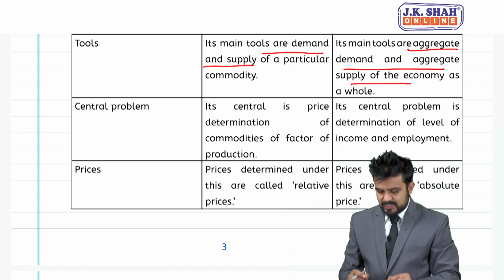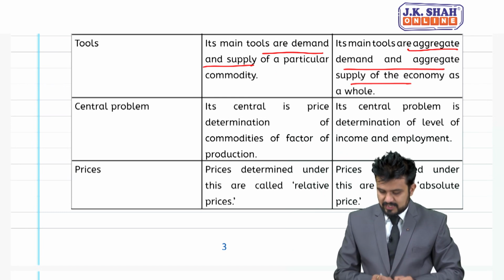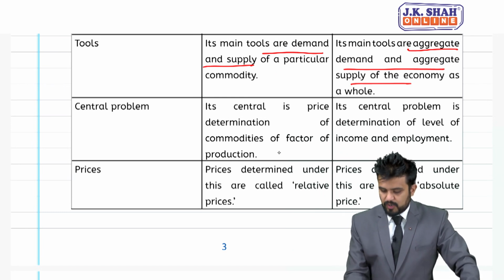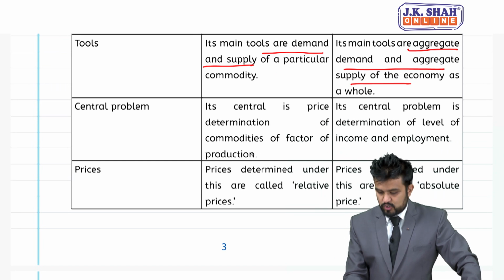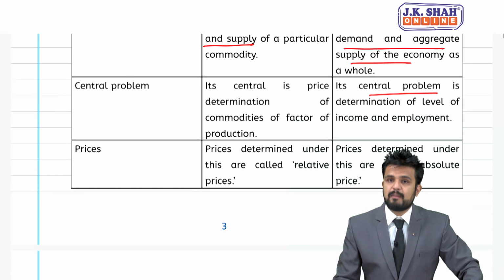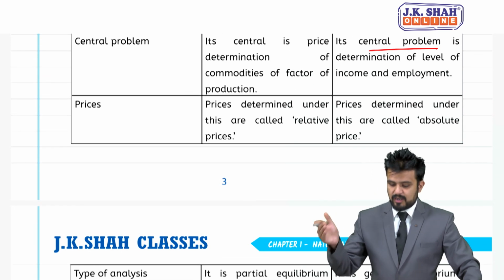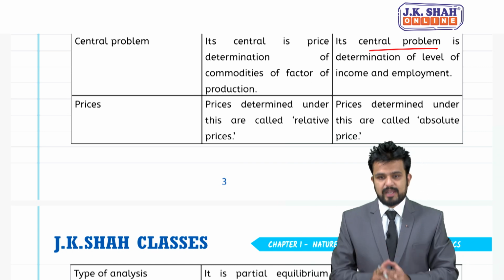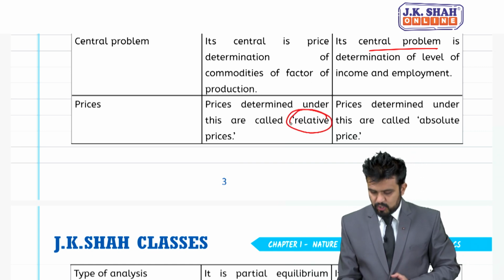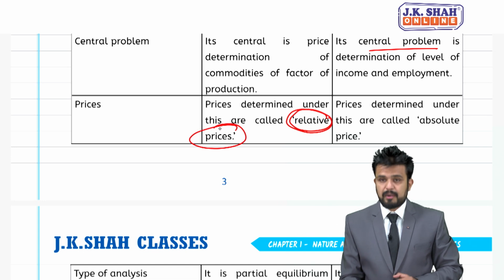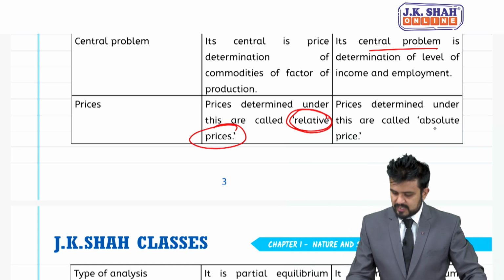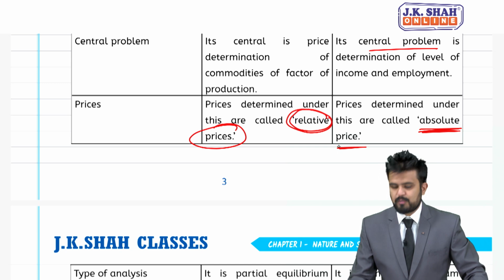Next point, its central problem is price determination of commodities and factors of production. Its central problem is determination of level of income and employment. Next, prices determined under this are called relative price. So under micro we will say relative price, but under macro we will say which price? Absolute price.